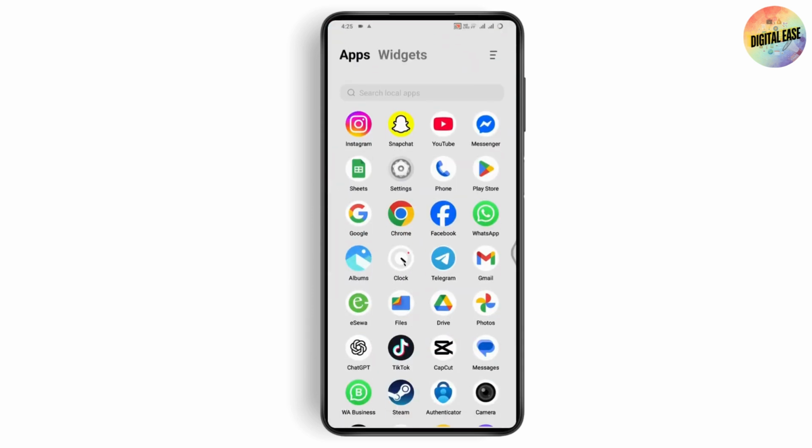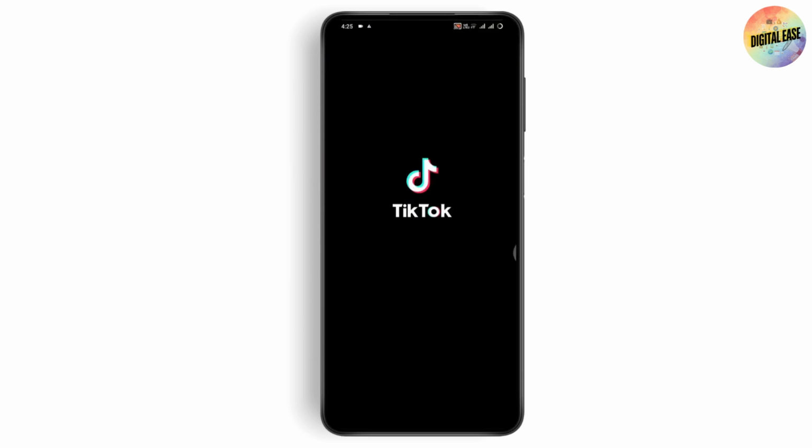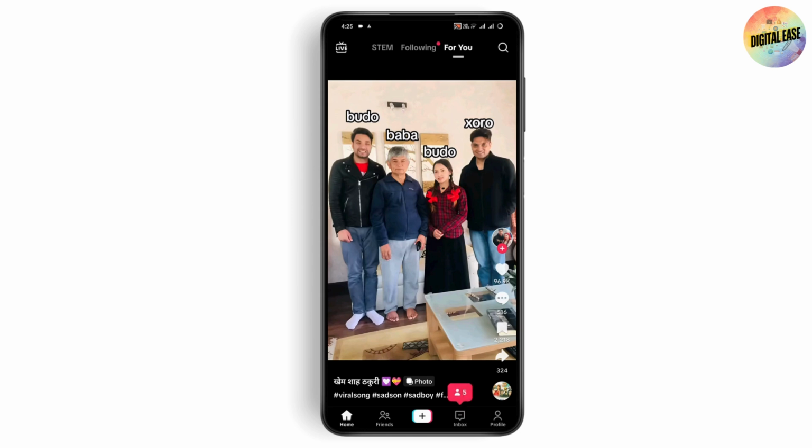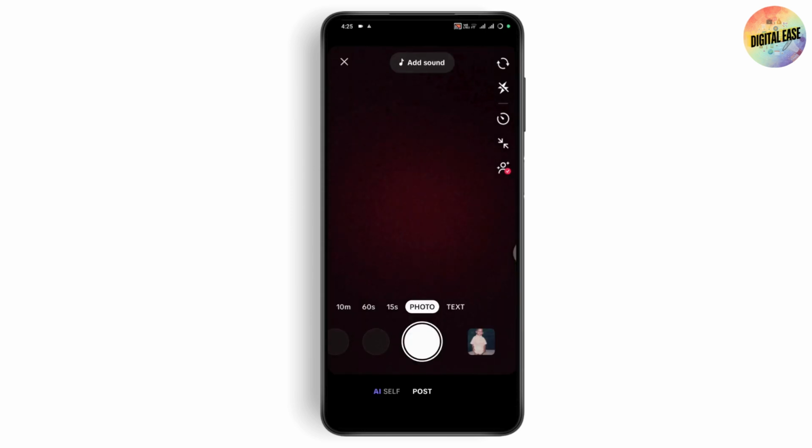Now, after updating, you can open up your TikTok. After opening TikTok, now you need to go with the bottom middle, which has that plus icon. Now here you will have the live option, right? On the bottom you will have live option. You can go with the live section. Under live you will have go live option. You can tap on go live.